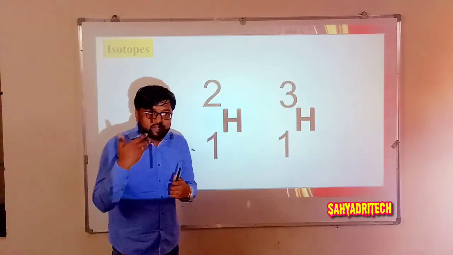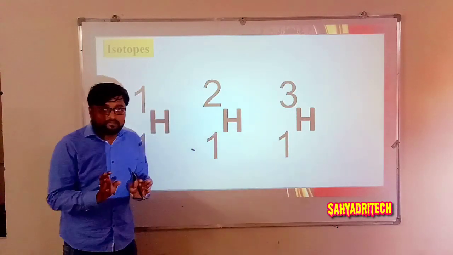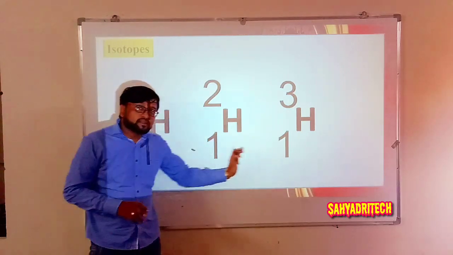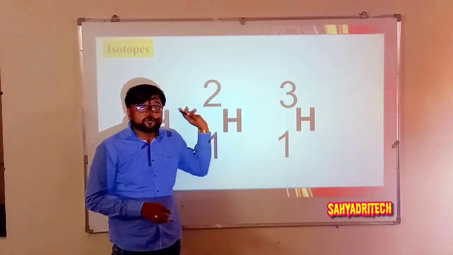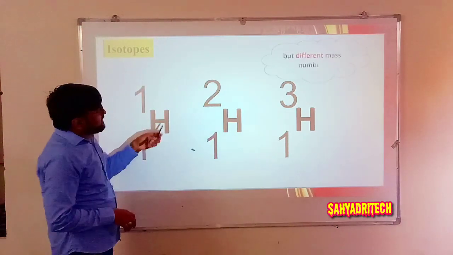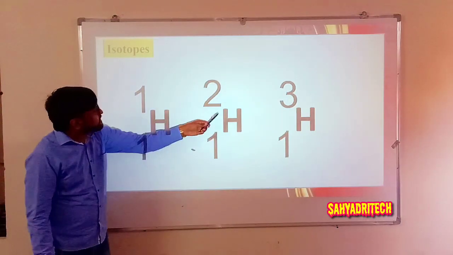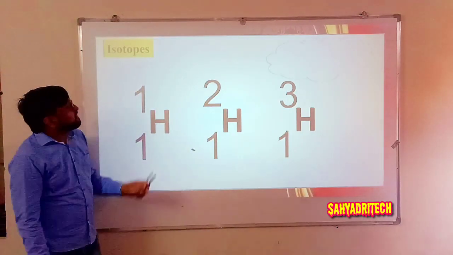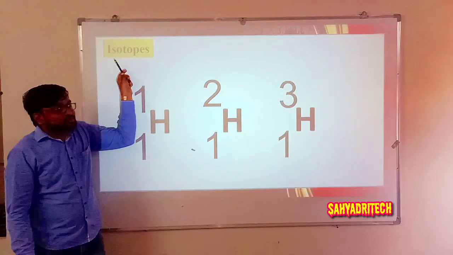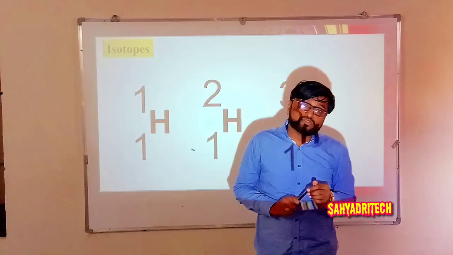So what are we talking about? What is the statement we got? Atoms of the same element having the same atomic number but different mass number are called isotopes. I think you got the definition for isotope.